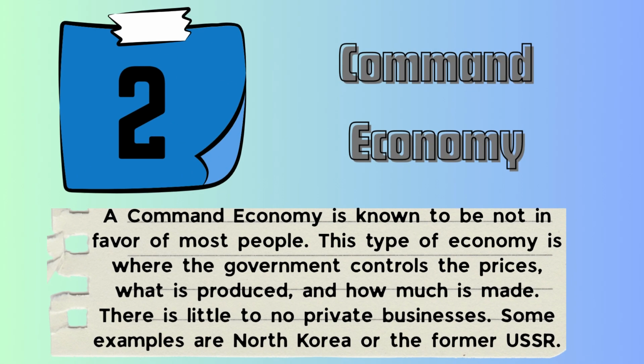The second main type of economy is called the command economy. A command economy is known to be not in favor of most people. This type of economy is where the government controls the prices, what is produced, and how much of that production is made. There is little to no private businesses. Some examples are North Korea and the former USSR, also known as the Soviet Union. Let's show another example here.